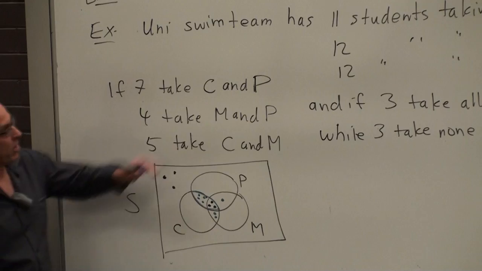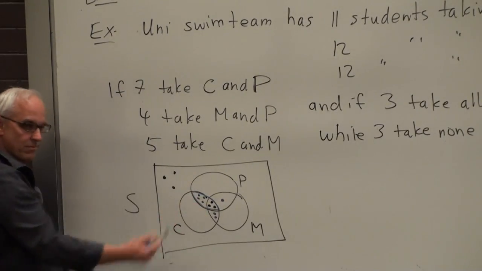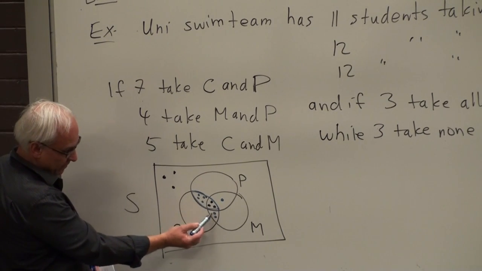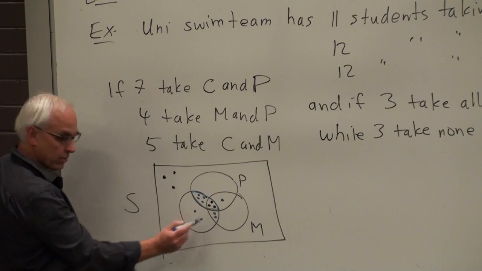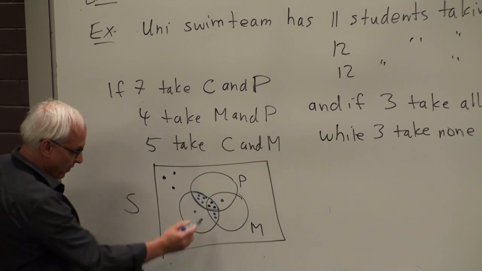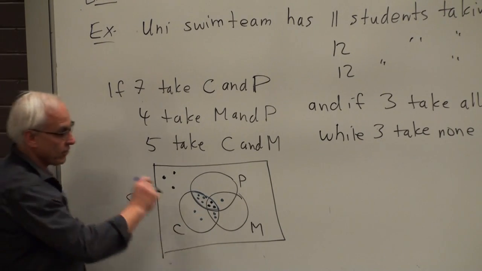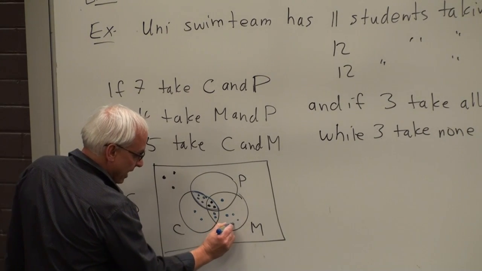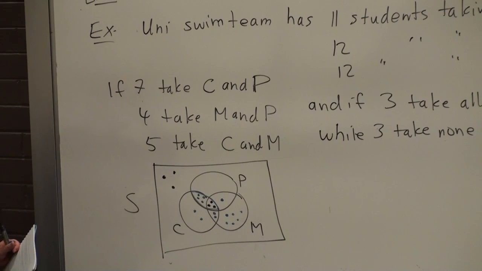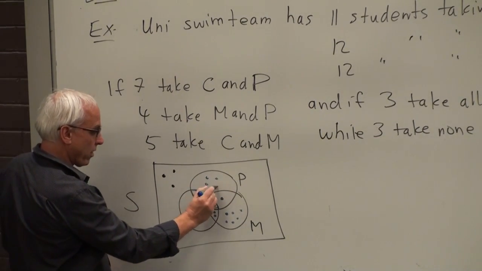Okay, what else do we know? We know there are 11 students taking chemistry altogether. So in the chemistry set, there's altogether 11. We've already accounted for 4, 7, 9, so I guess there'll be 2 more. Altogether, there's 12 taking maths. We've already got 2, 3, and 1. That's 6 already. There's 6 more that are just taking maths. And of the 12 students taking physics, we've got 8 of them counted for, so altogether we've got 4 more.